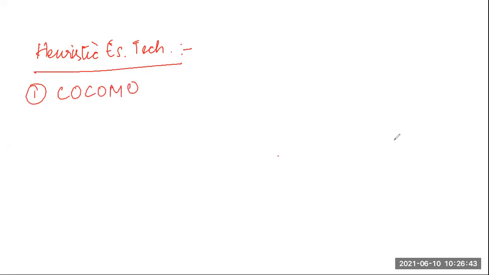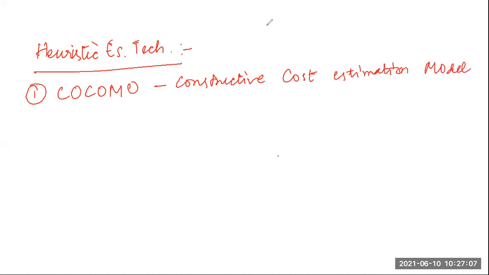So how does this COCOMO model gain its name? CO for constructive, CO for cost, and MO means model.